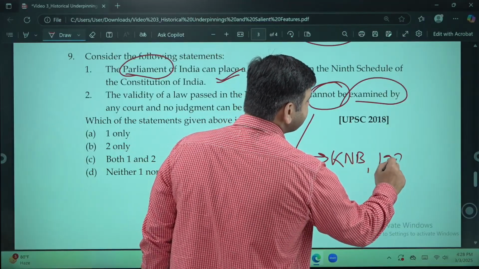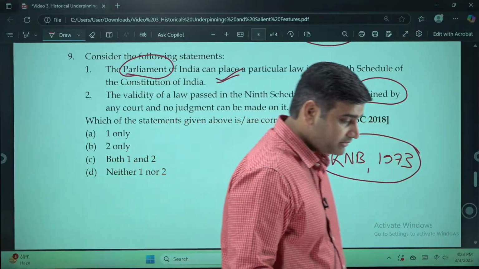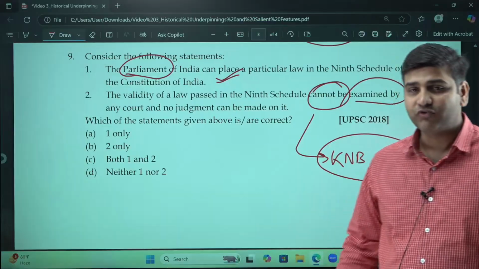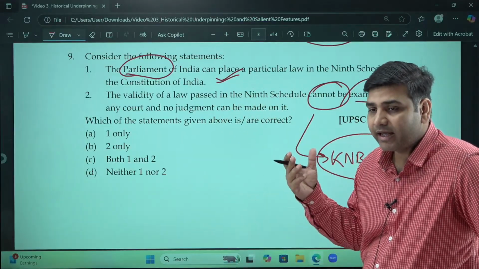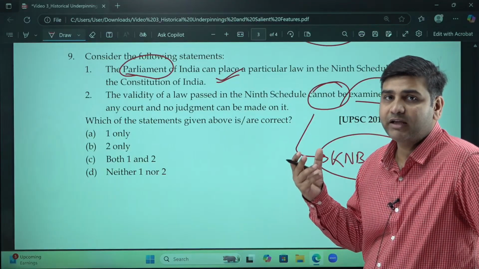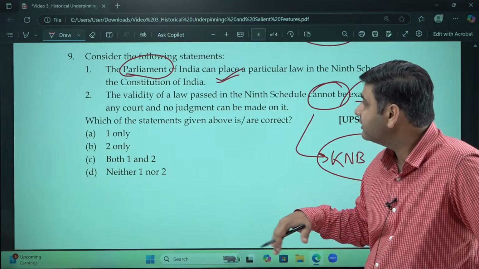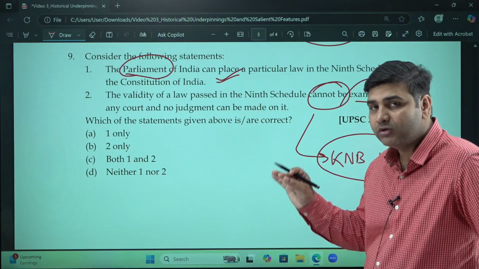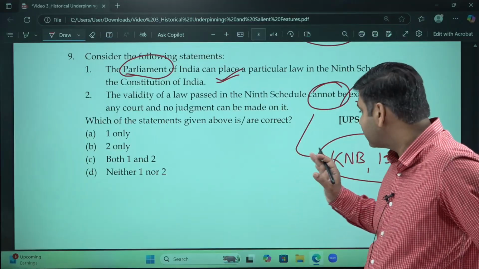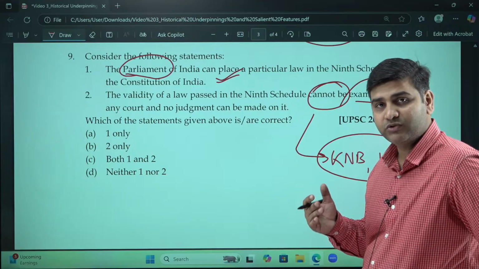In 1973, this judgment came and it resulted in judicial interference in the 9th schedule, so that the judiciary can look after every law which the executive or the Parliament puts in the 9th schedule. Judicial review of the 9th schedule is allowed after the Keshavananda Bharati judgment. Before that, it was not allowed.